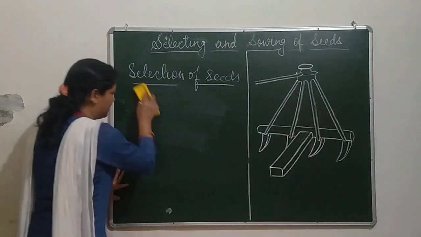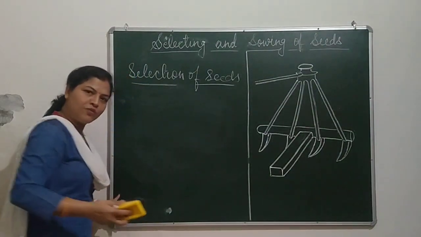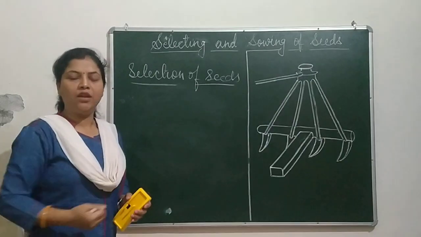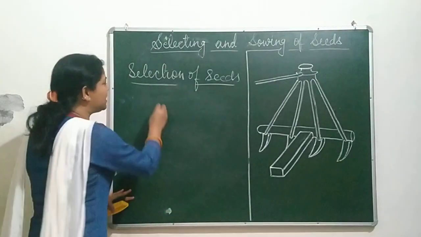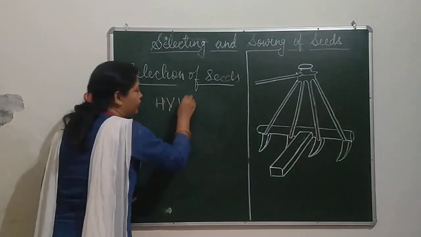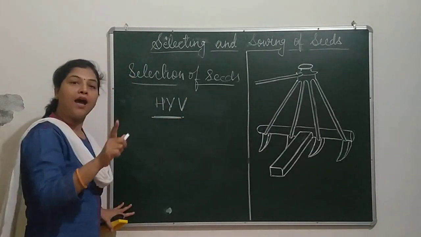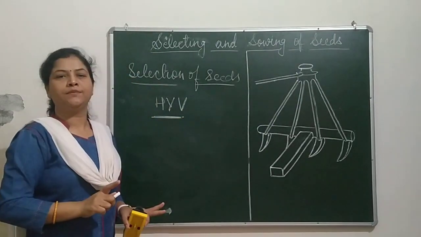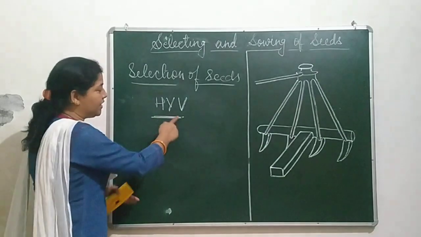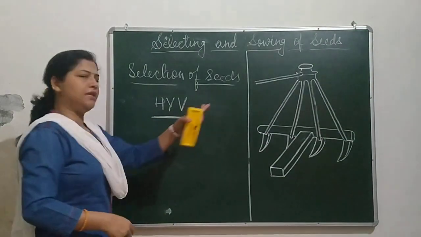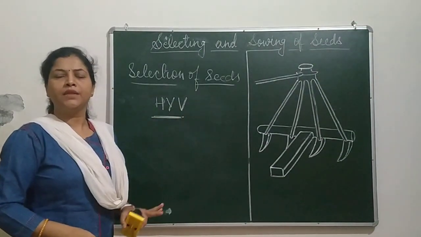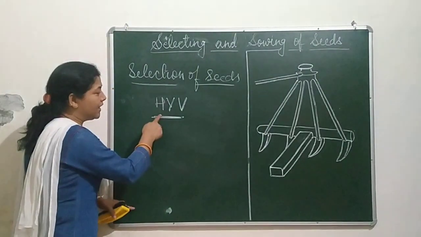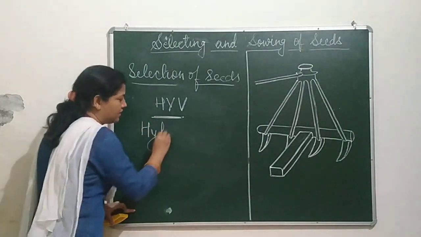These days, the seeds which are bought by the farmers, mostly they are HYV. HYV means high yielding variety. These seeds are easily available in the market. High yielding variety means what? They are hybridized seeds.